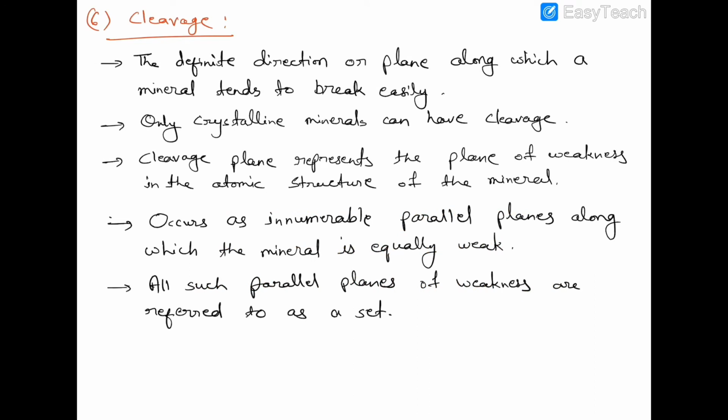Next physical property is cleavage. The definite direction or plane along which a mineral tends to break easily is called the cleavage of that mineral. If you try to break a mineral, then you will find one or two or more planes along which that mineral can break easily. That particular direction or plane is called the cleavage of that mineral.